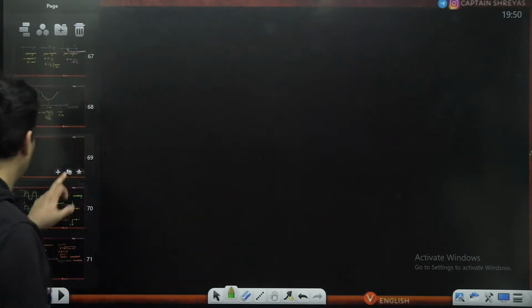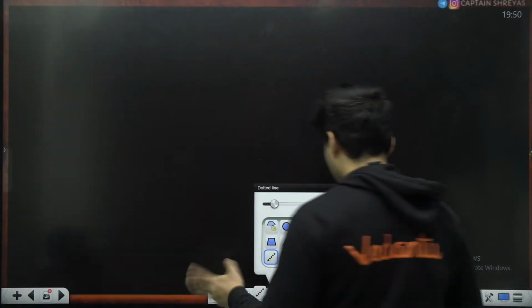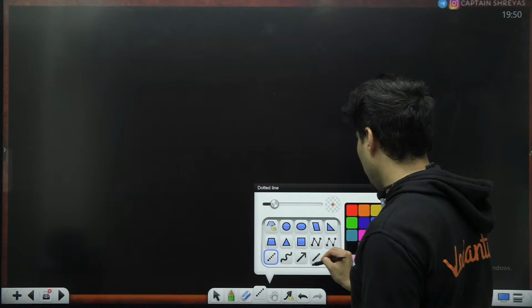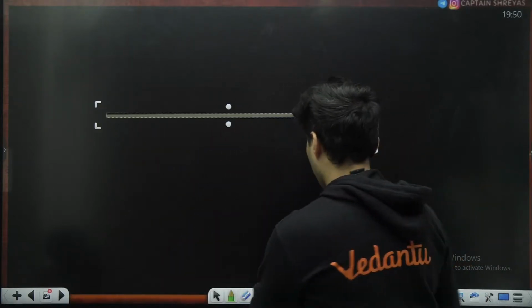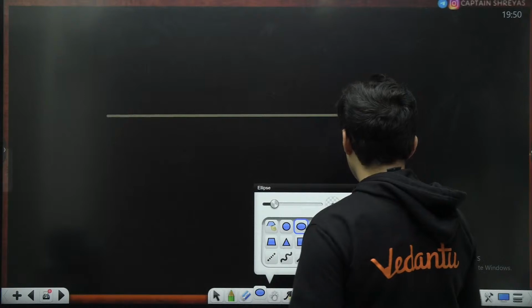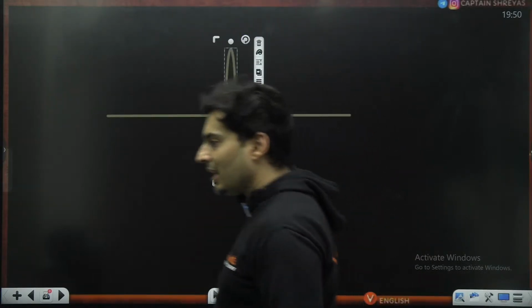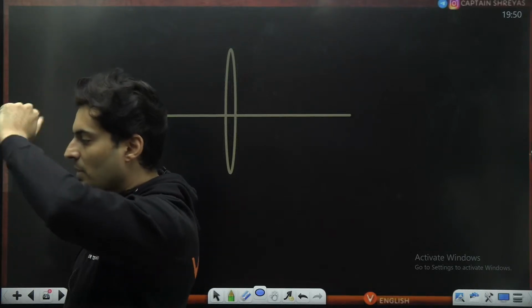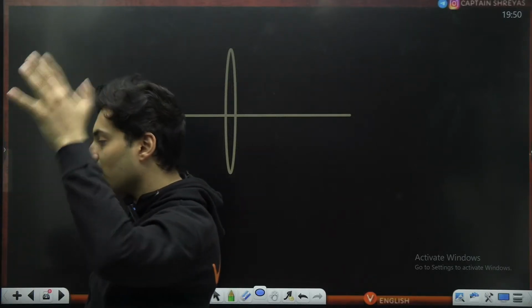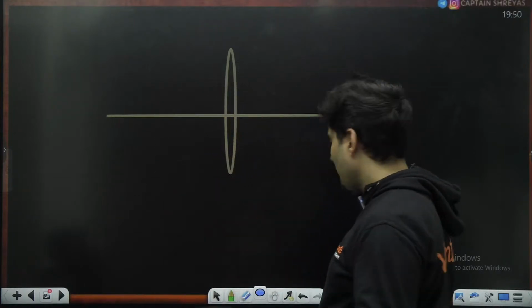Talking about the ray diagrams for your optical instruments, I'll just give you a heads up. Do not draw the ray diagram first. Always show the object and the image first and then show the ray diagram. That will be much easier. A lot of people show the ray diagram, then try to locate the image. I suggest don't do that. Do the exact opposite.